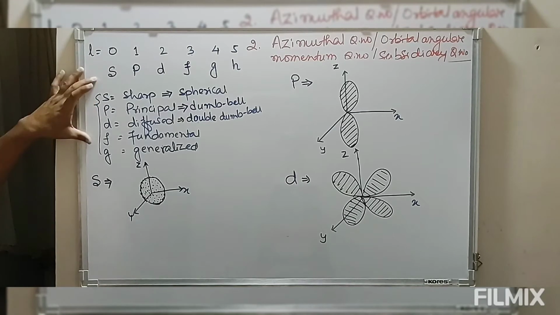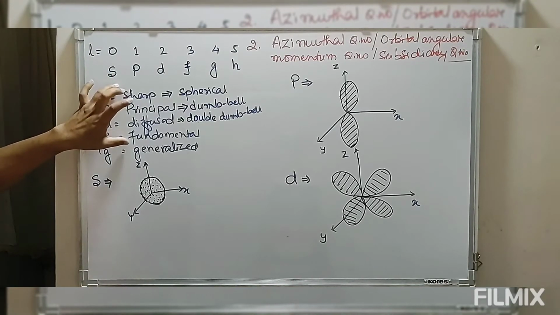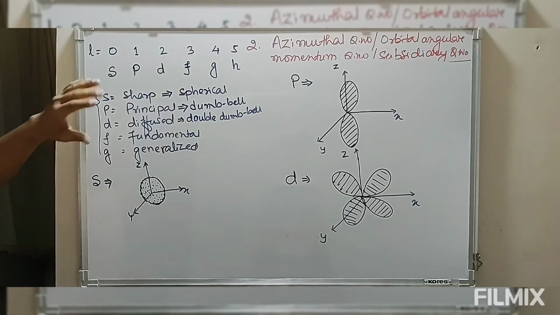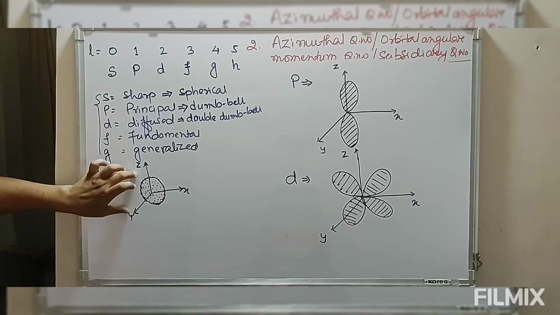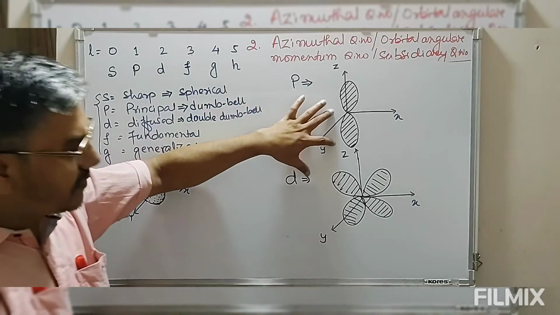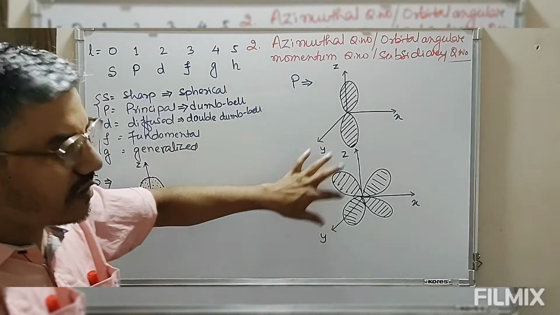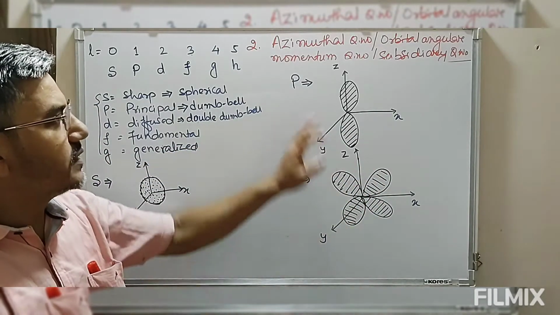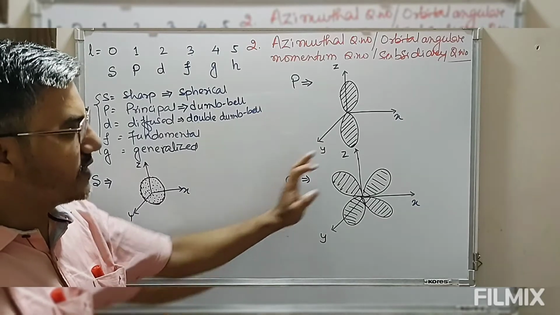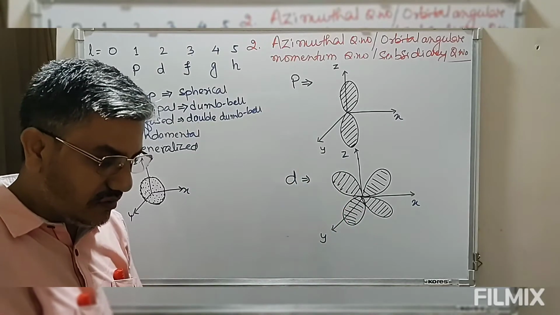So we have to focus on these terms, used to denote S, P, D, F, G. And in this we are going to focus on the first three, that is S, P and D. S is spherical, P is dumbbell, D is double dumbbell. Dumbbell has only 2 lobes. Double dumbbell has 4 lobes.